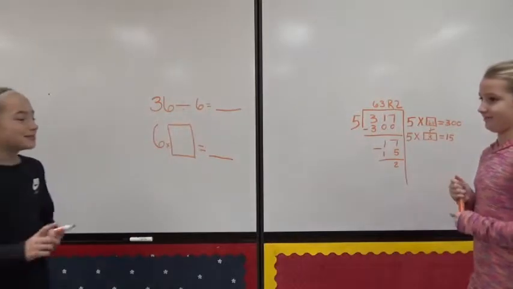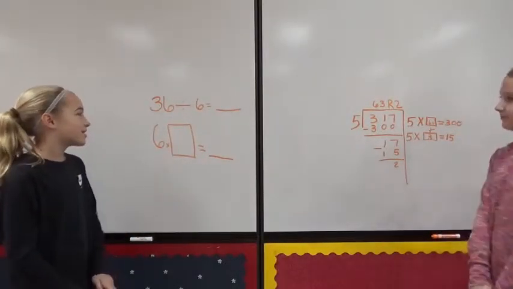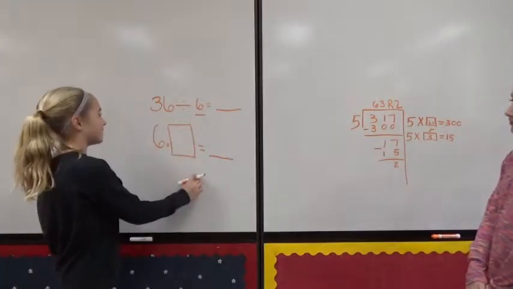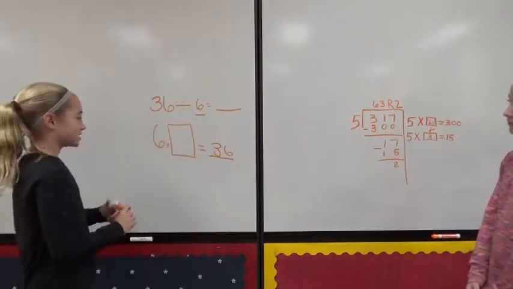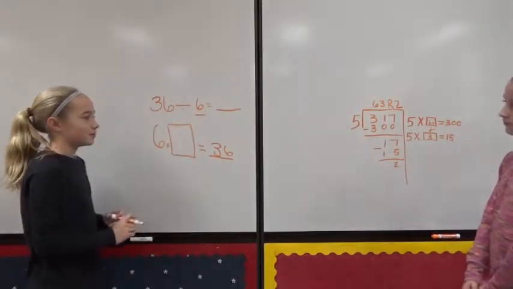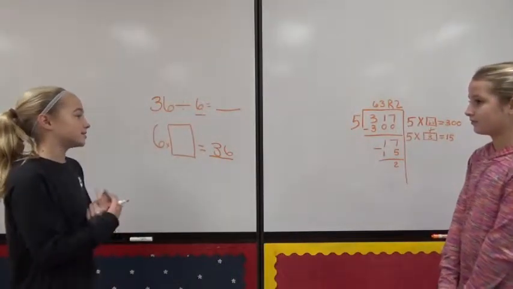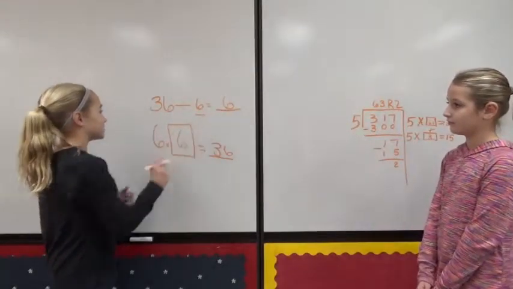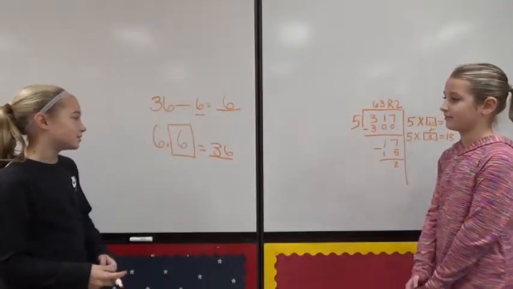I'm going to show you an easy division problem. If you get stuck on a problem like this, the thing you should think is 6 times what equals 36. So if you think 6 times 4 is 24, and 6 times 5 is 30, and 6 times 6 is 36. So then your answer would be 6. And so that's an easy division problem. 36 divided by 6 equals 6.